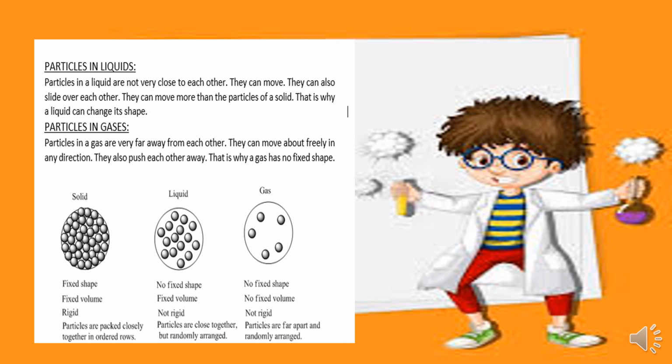Particles are close together but randomly arranged. Now the properties of gases are they have no fixed shape, no fixed volume, they are not rigid, particles are far apart and randomly arranged.